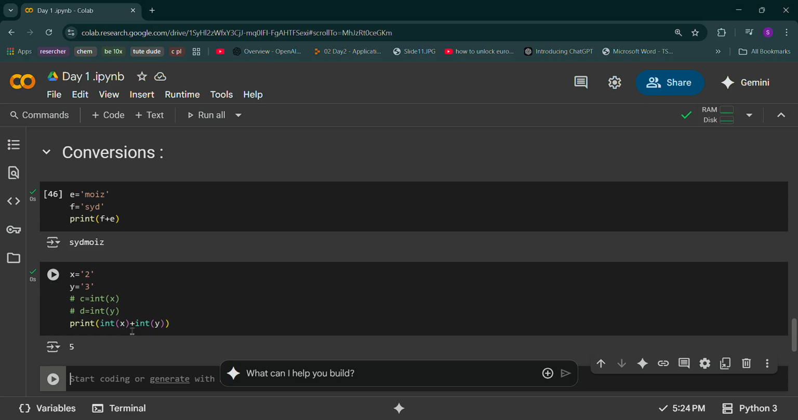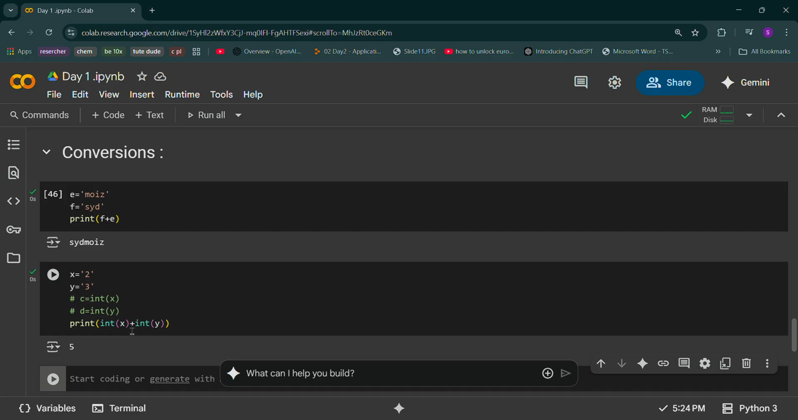int c. Actually, we are converting x, right? int x, int bracket y. Yes, you can do it directly without writing a variable. You can write c equals to, or you can directly write int of x, int of y.